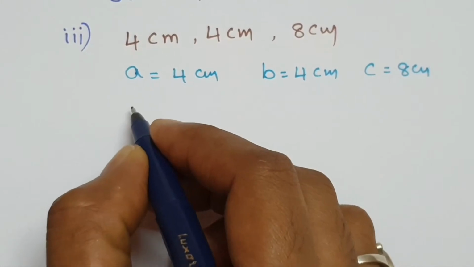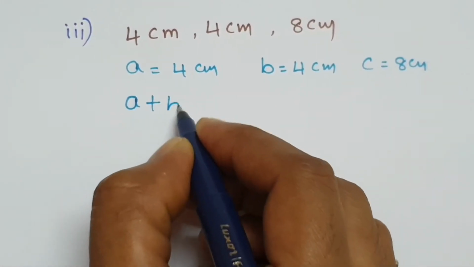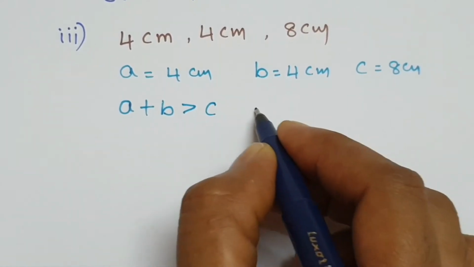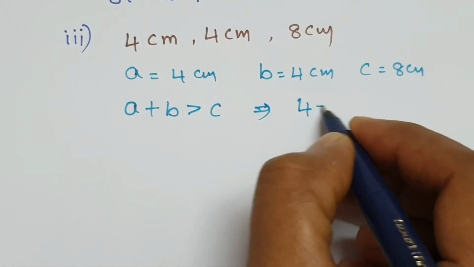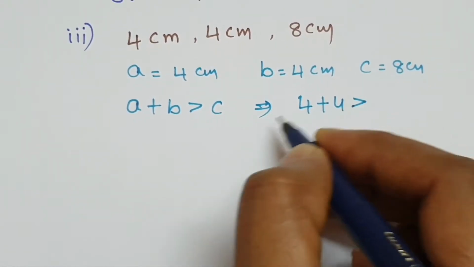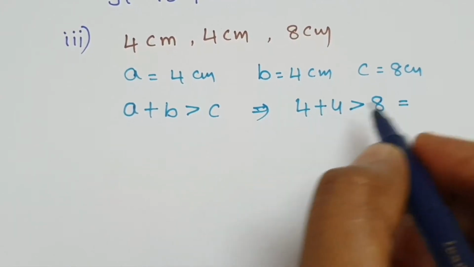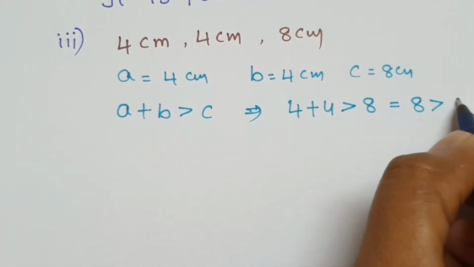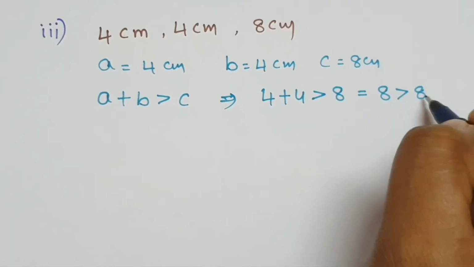We know that the sum of two sides is greater than the third side. Means a plus b is greater than c. A means 4, b means 4. 4 plus 4 is greater than c. C means 8. Here 4 plus 4, 8. 8 is greater than 8. This is false. Means 8 is not greater than 8.